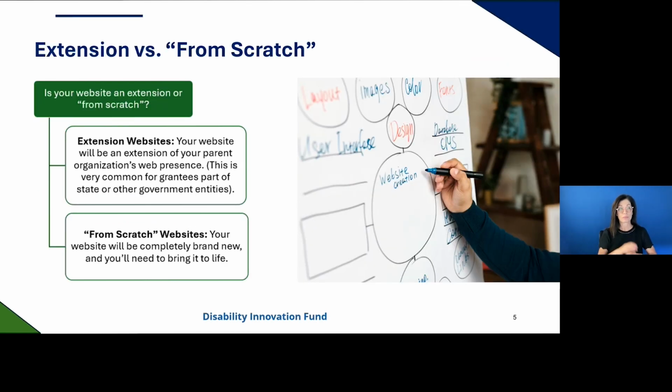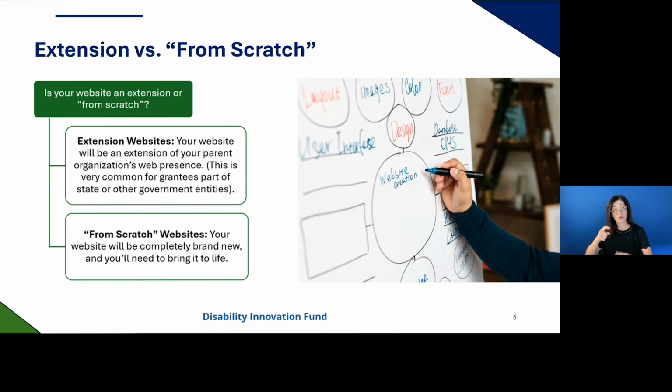Slide 5, Extension versus from scratch. To get your website up and running, you must first identify which camp you fall into, an extension or from scratch. Extension websites are just that, an extension of your organization's web presence. If your parent organization has a .gov, .org, or .edu website, you likely fall into this category. Extension websites are efficient in that the process to get your website developed is pretty streamlined. You may also have internal communications or IT team that can help with this.